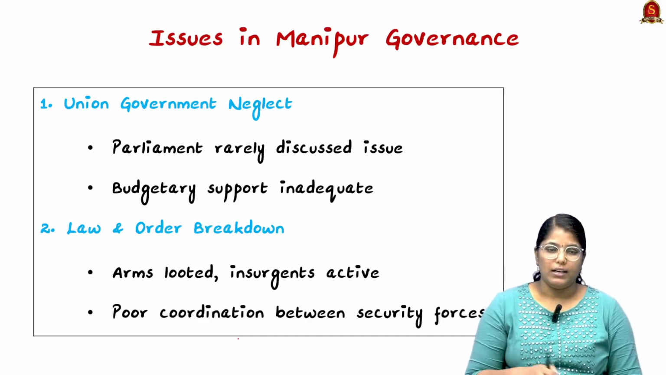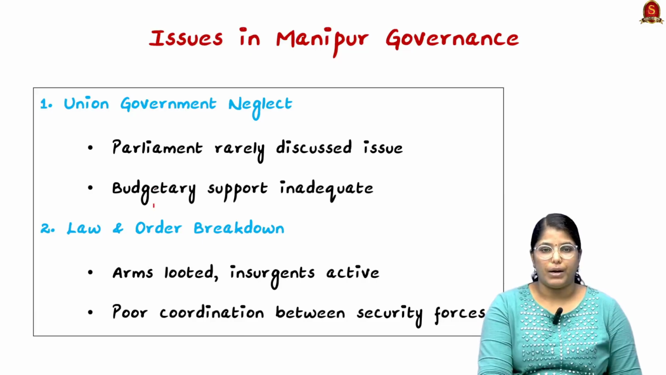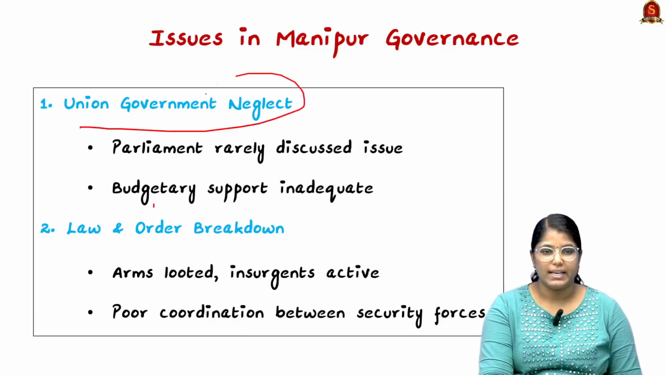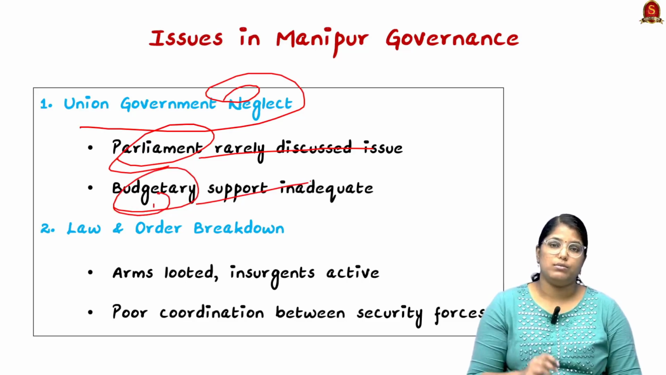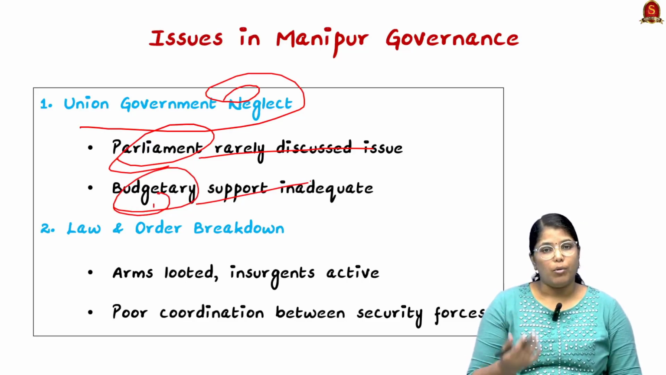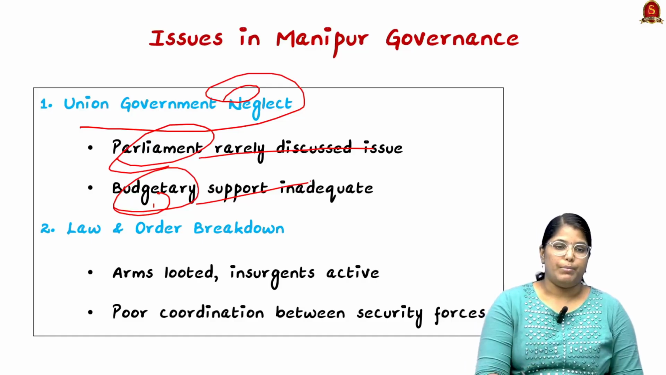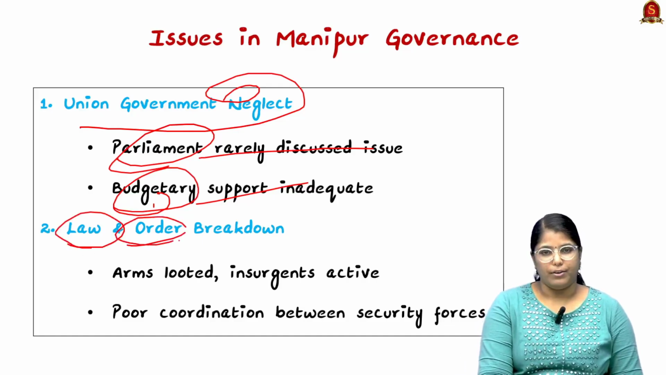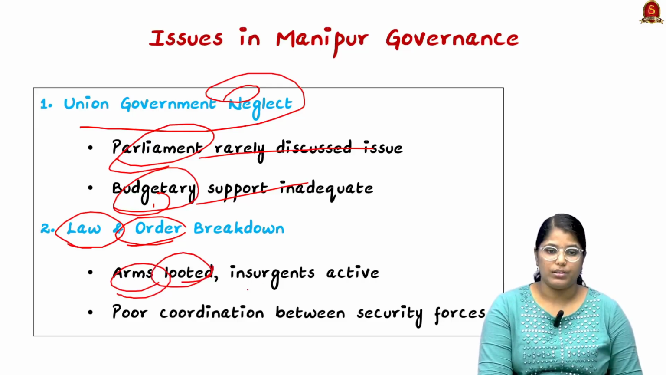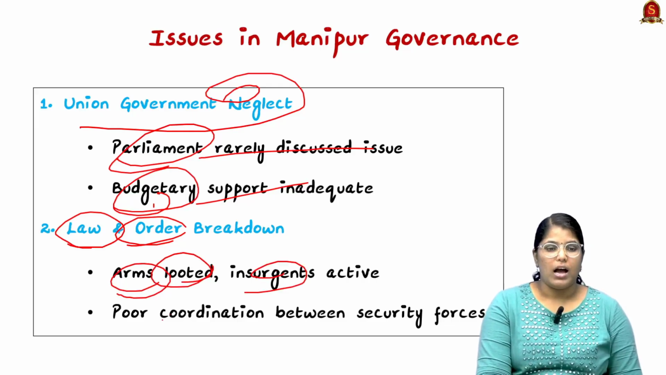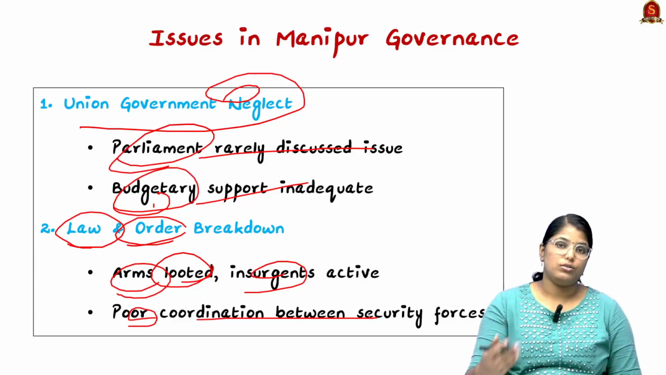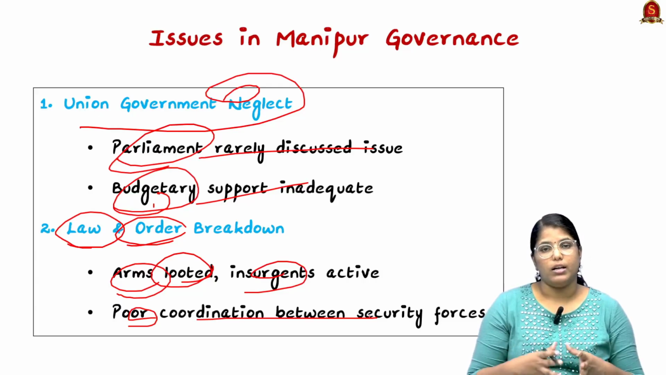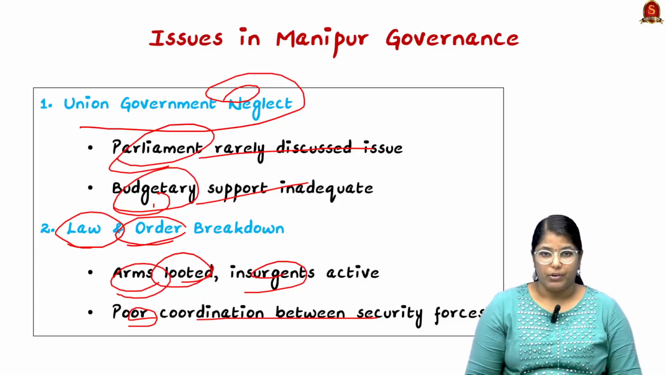Now coming to the article, let us see what are all the issues in Manipur governance. Firstly, the union government's neglect. Parliament rarely discusses this particular issue, and the budgetary support for the state is very inadequate, because the topic is not frequently discussed in Parliament. Secondly, there is a law and order breakdown. Arms have been looted, insurgents are still active there, and there is poor coordination between security forces. So this has also led to poor law and order maintenance in that place.